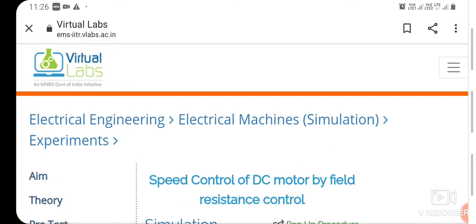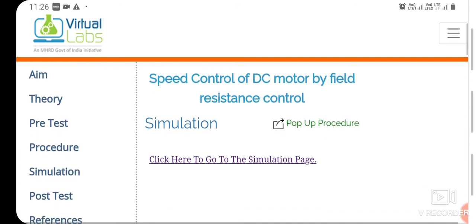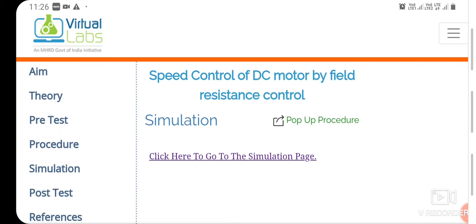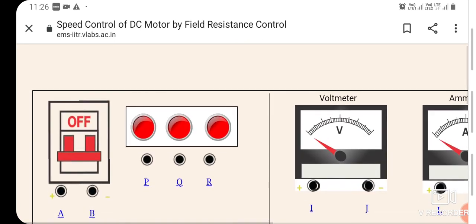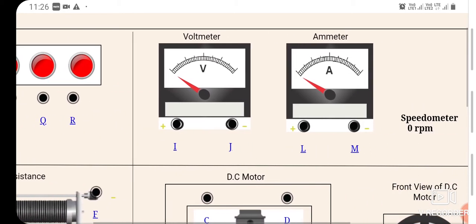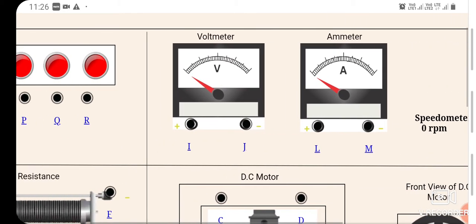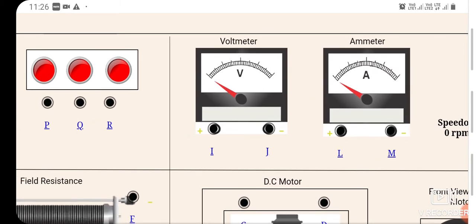After going there, this page will appear on your phone or computer's screen. Here you have to click this one, that is, as you can see, click here to go to the simulation page. After clicking, a page will appear as it is appearing here. This is the page. But here you can see everything is given, but as a whole you cannot zoom it in. You cannot decrease the size of this page.